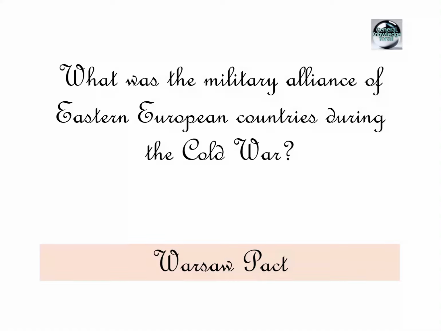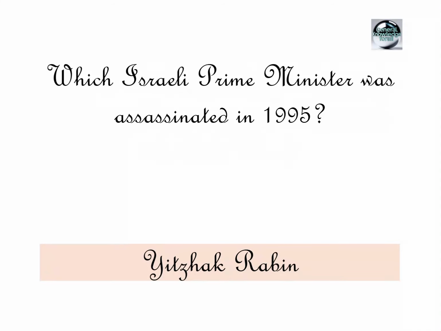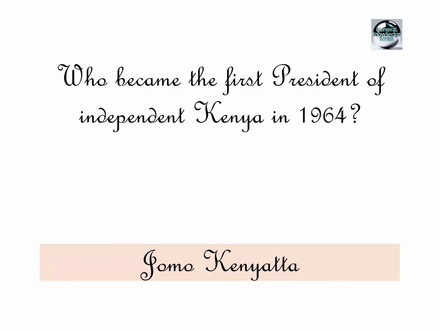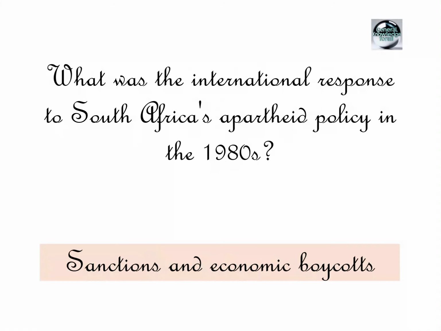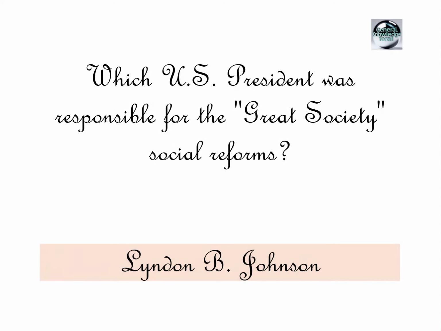Warsaw Pact. Which Israeli Prime Minister was assassinated in 1995? Yitzhak Rabin. Who became the first President of independent Kenya in 1964? Jomo Kenyatta. What was the international response to South Africa's apartheid policy in the 1980s? Sanctions and economic boycotts. Which US President was responsible for the Great Society social reforms?